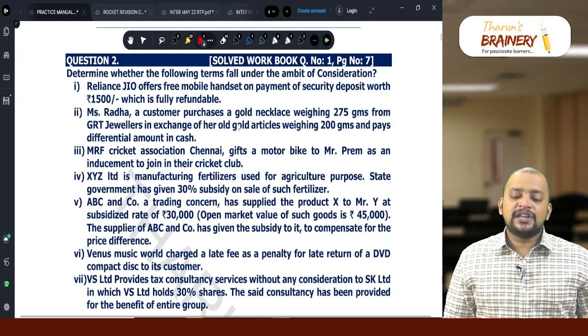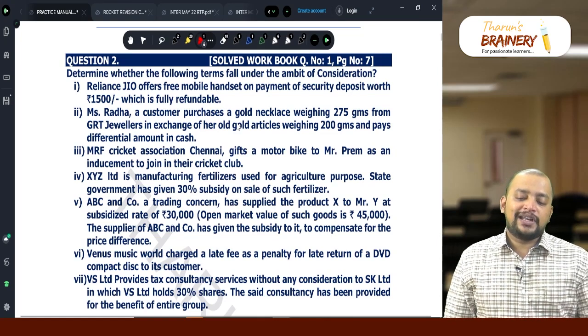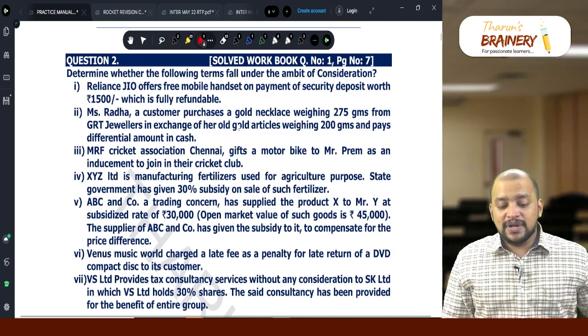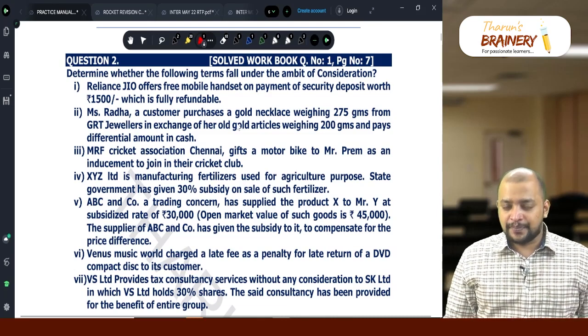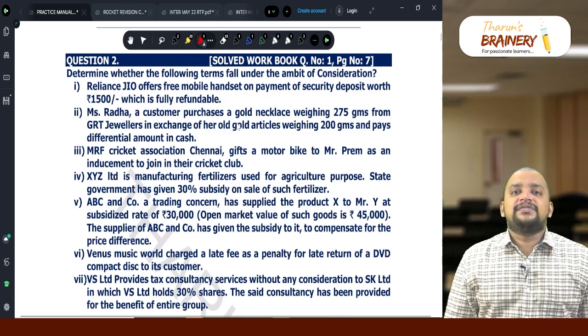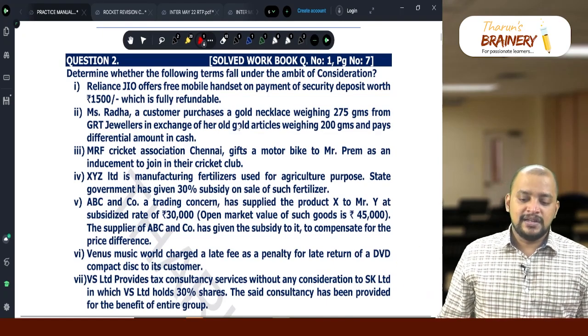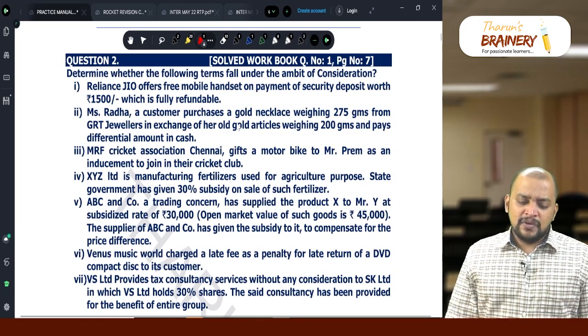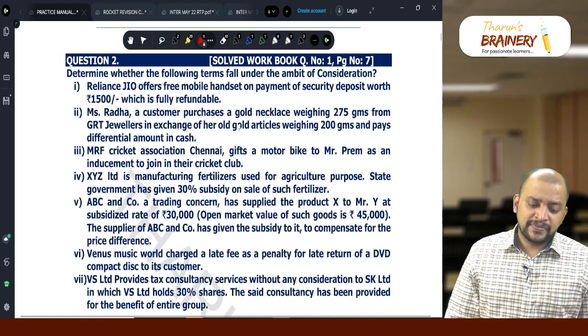So subsidy received from a person other than CGRSG, will it be treated as consideration? Yes. So therefore that subsidy received from the supplier of ABC will be treated as consideration.